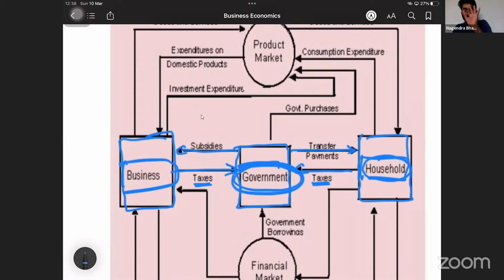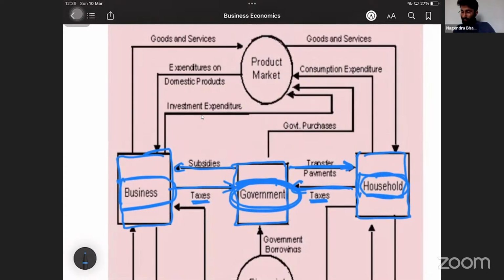This we know. See, business will get the subsidy from the government, but business has to pay the taxes to the government. Household will get transfer payment from the government and household has to pay taxes, personal income tax, to the government. Before going to that, what will business do?